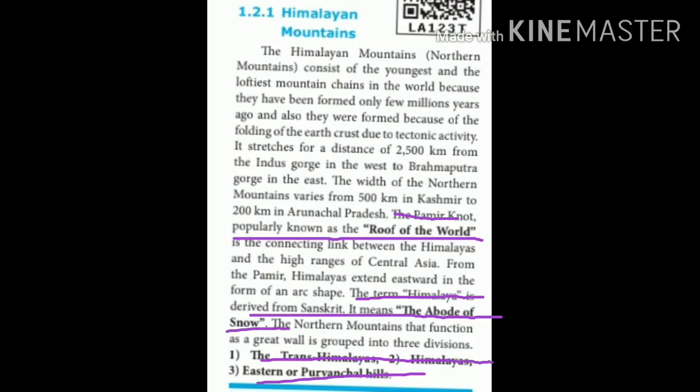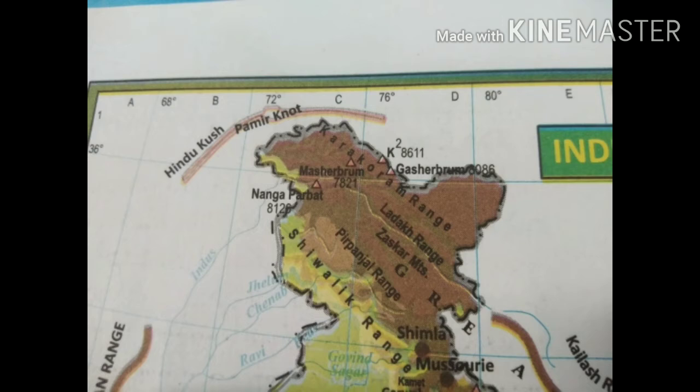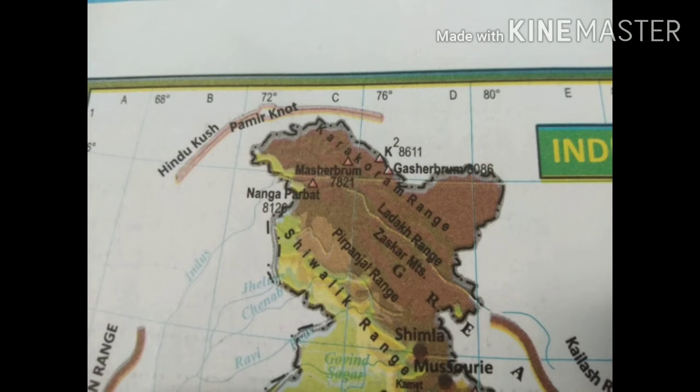The Pamir knot, popularly known as the roof of the world, is the connecting link between the Himalayas and the high range of Central Asia. Students, the Pamir knot is a very important place. Often they will ask in the exam, you have to mark it in the India map, okay, that is above the Jammu and Kashmir. It is located above the Jammu and Kashmir.